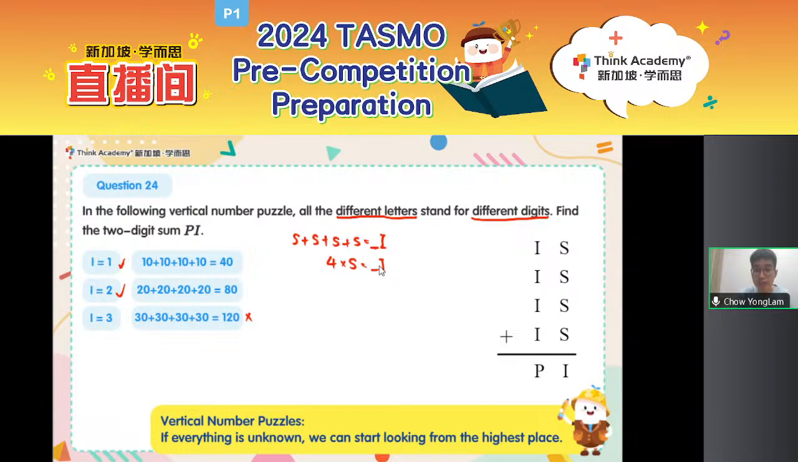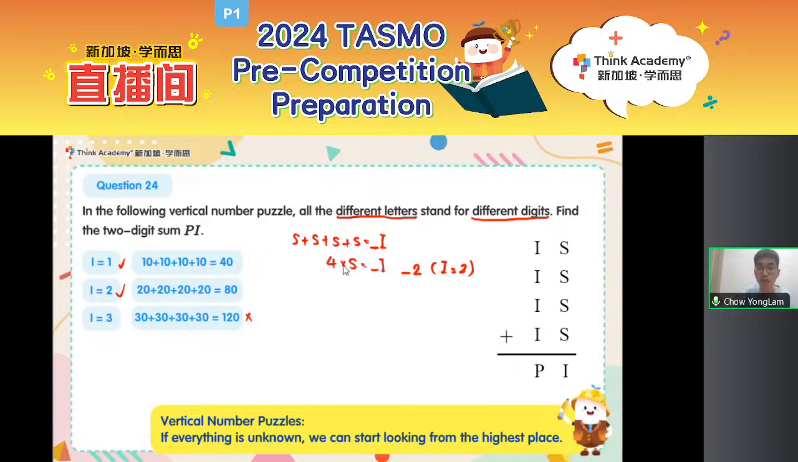Look at your times table. Is there an S such that 4 times S is something 1? No, right? If you try to recite your times table, there is no something 1 in the times table. There is only something 2. So I must be 2, because 4 times S can only be something 2, cannot be something 1.